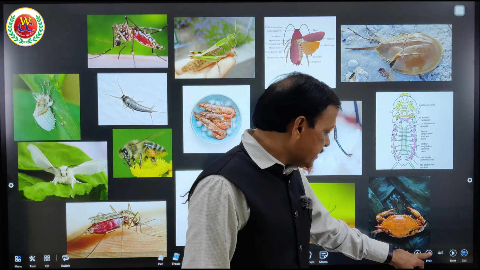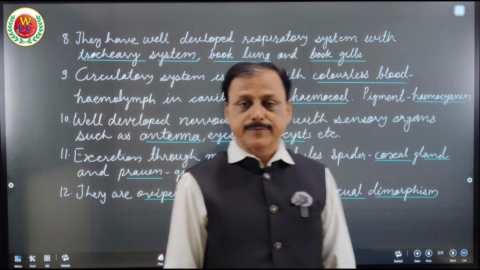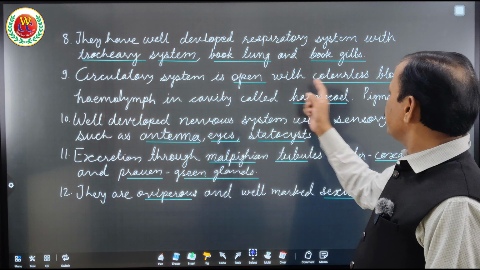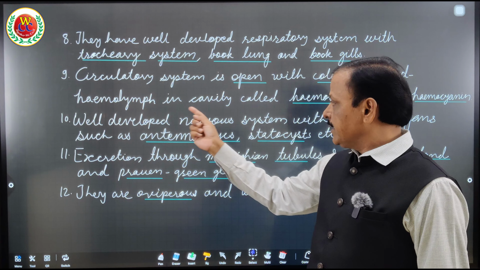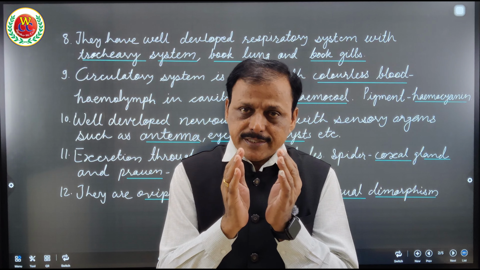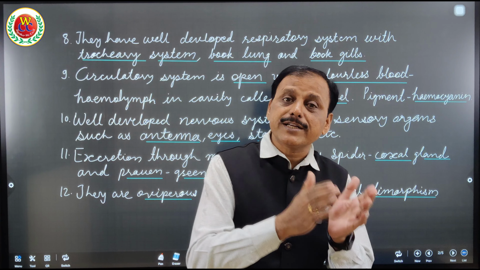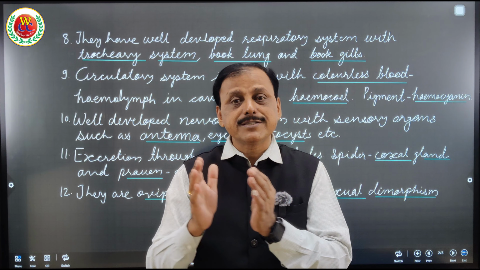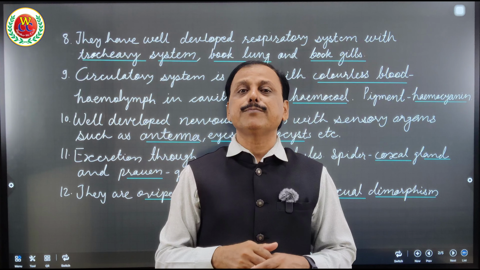So see, I have written there that insects have colorless blood called hemolymph. Here, the circulatory system is open, with colorless blood, hemolymph, in the cavity called hemocoel. Insects have a cavity in their body which is filled with blood. That cavity is known as hemocoel and the blood is called hemolymph. It's colorless blood because of a colorless pigment called hemocyanin.